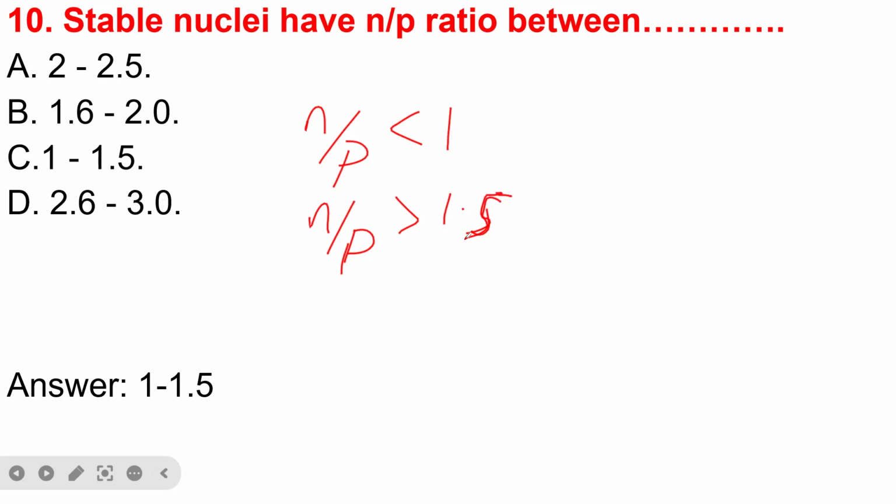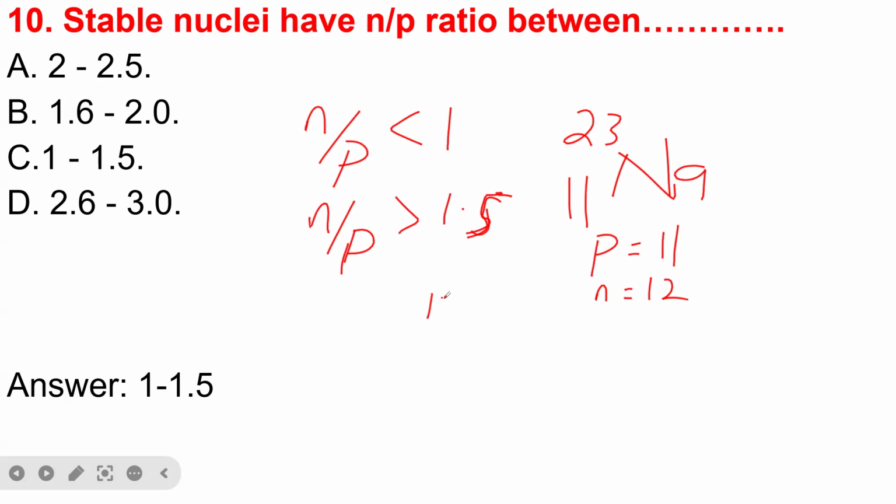So any element whose neutrons to protons ratio, after you calculate it, is between 1 and 1.5 is not radioactive. Let me give an example. Sodium has a mass number of 23 and an atomic number of 11, which means the protons are 11, and the neutrons are going to be 23 minus 11, which gives 12.